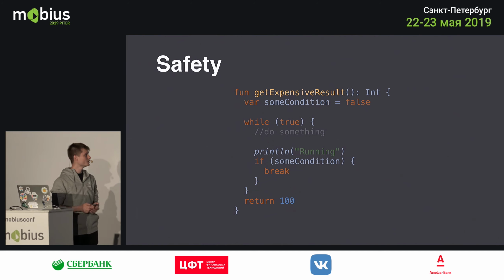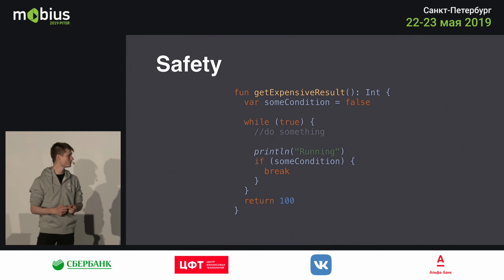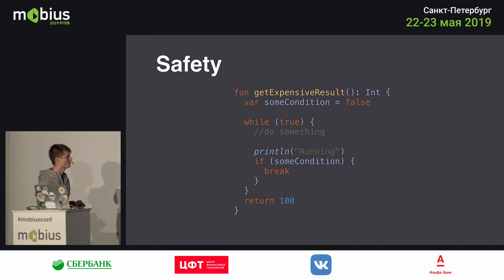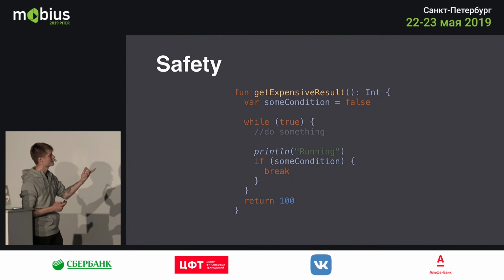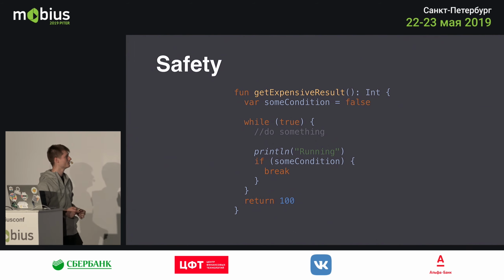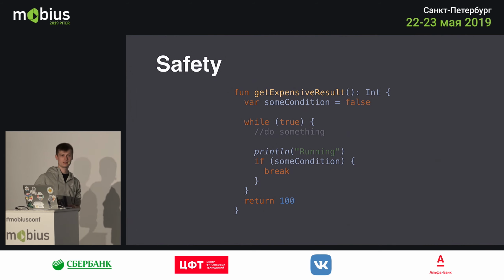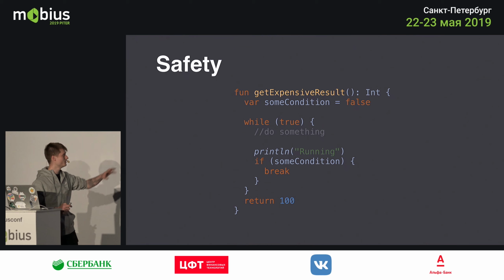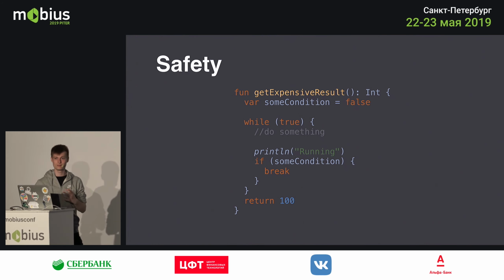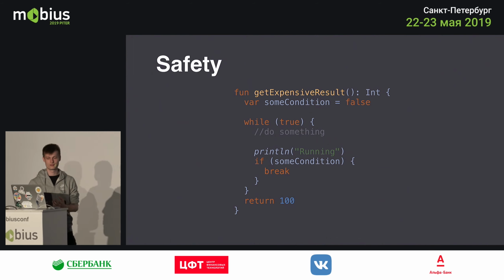And what you can do with coroutines is something like this. So if you call this function within a coroutine, which seemingly does a while loop and then returns some value, but it doesn't really, because the sum condition is not checked or changed. We don't break the while loop. It just loops continuously, right? Previously, in earlier versions of coroutines, if you put this in an async block or something like that, and you awaited the result, it would suspend indefinitely, and you would leave hanging coroutines in your code. So you would waste resources.